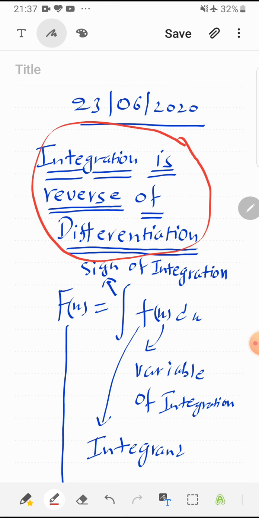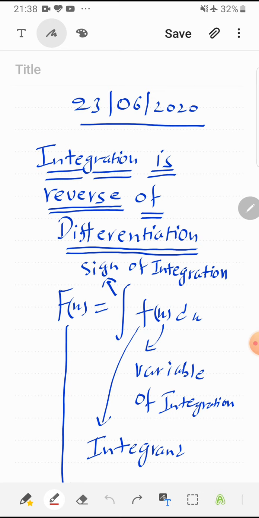When you do integration of any function and you obtain any other function, the derivative of that function should be the previous one. So that is why this line is very important. Integration is reverse of differentiation.